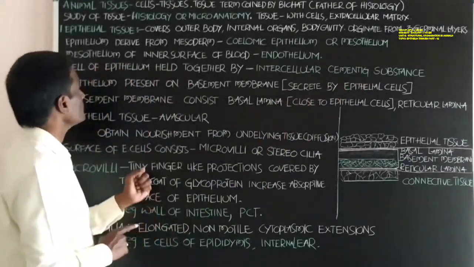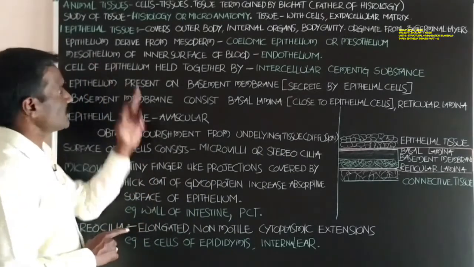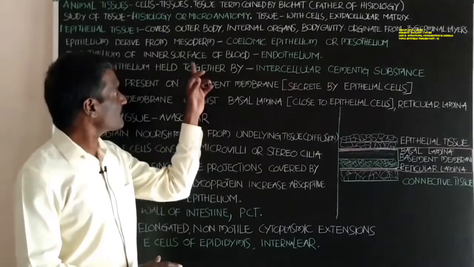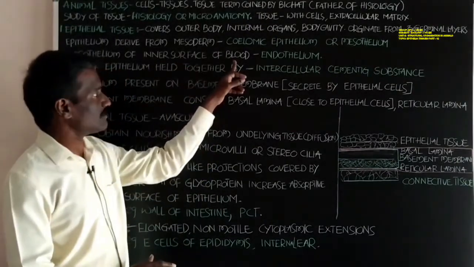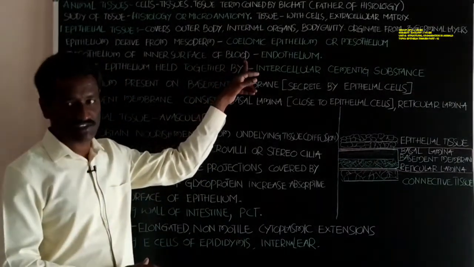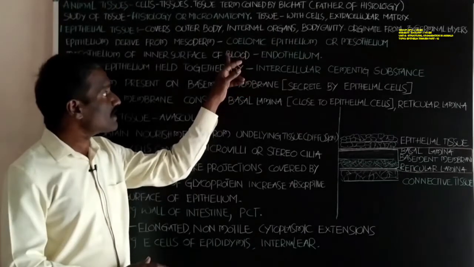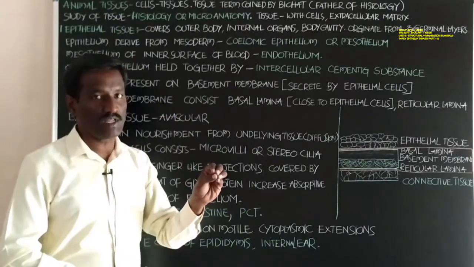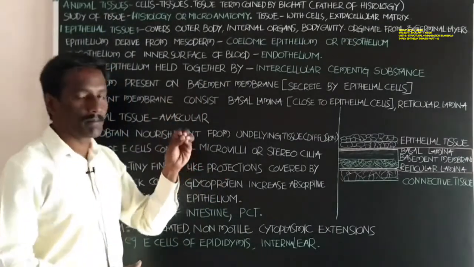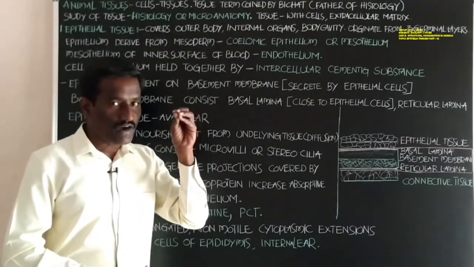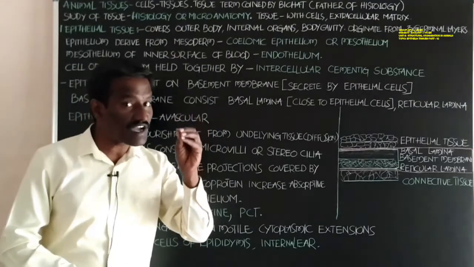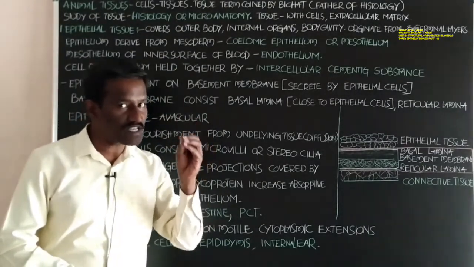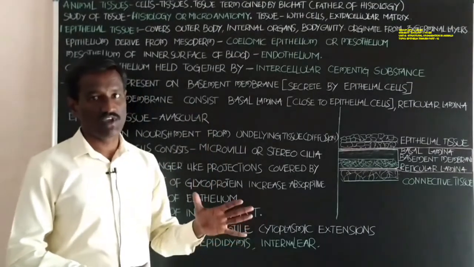Next, the mesothelium of the inner surface of the blood vessel, not blood, students, blood vessel.